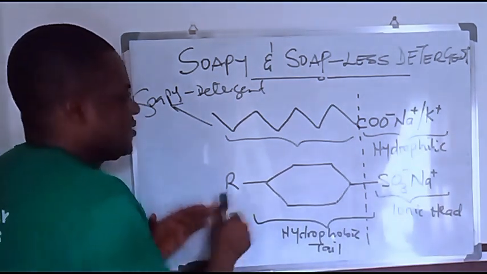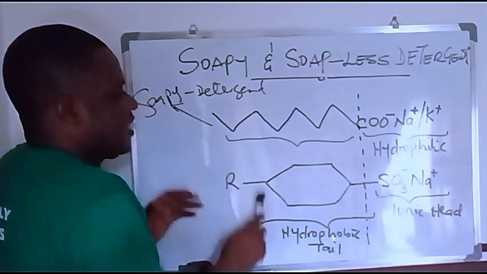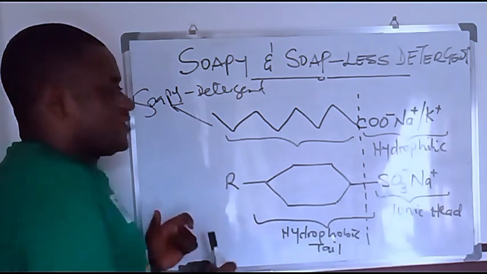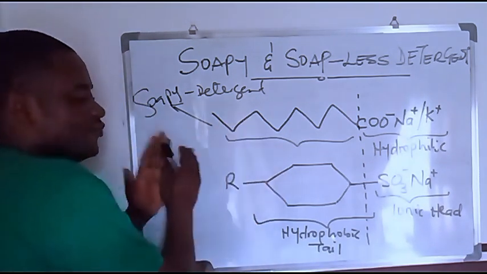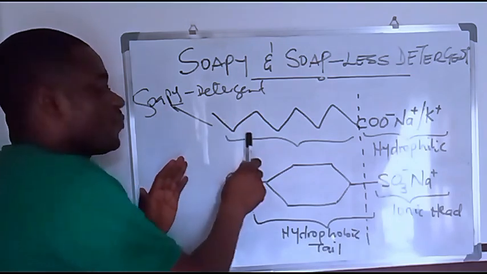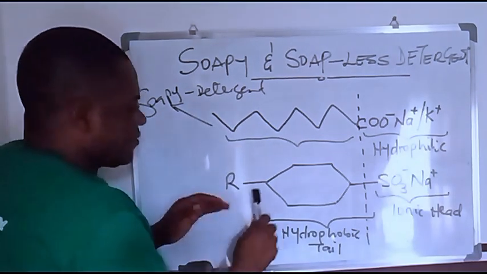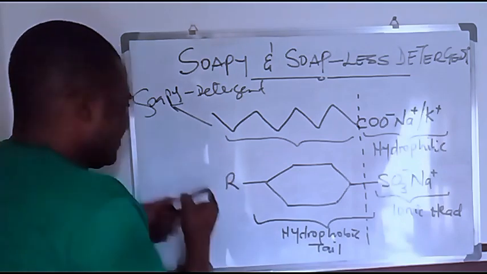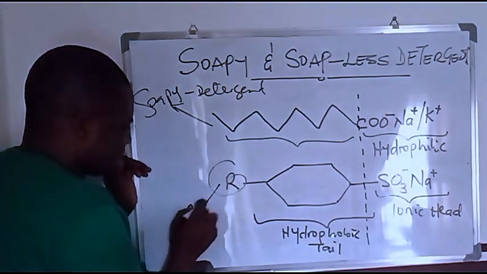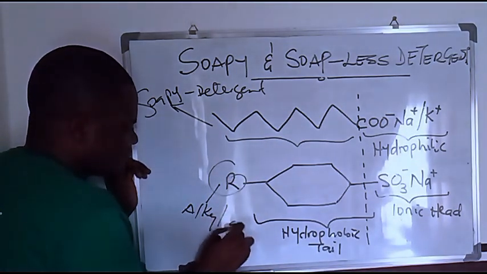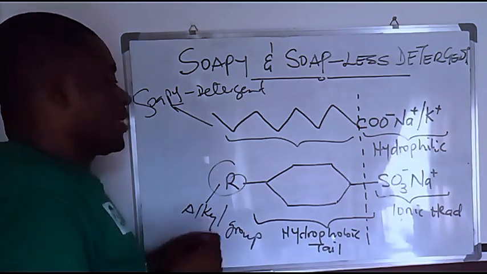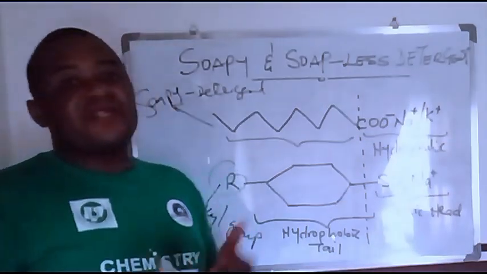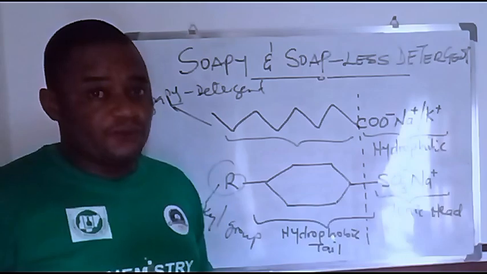The difference between the soapy detergent and the soapless detergent is that the soapy detergent's hydrophobic end is made up of just hydrocarbon, while this one is made up of what? Of an alkyl group. The alkyl group can be a methyl group or an ethyl group.